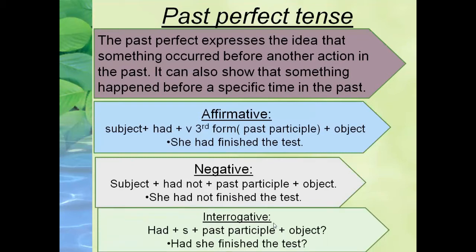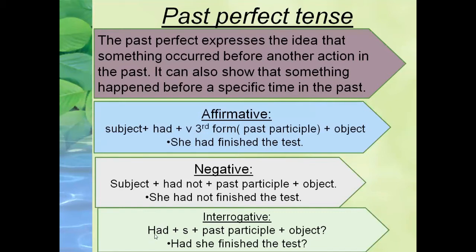And now, interrogative. Interrogative means question. The question sentences are called interrogative sentences, in which we are asking questions. In interrogative sentences, the helping verb of a tense changes place with the subject.